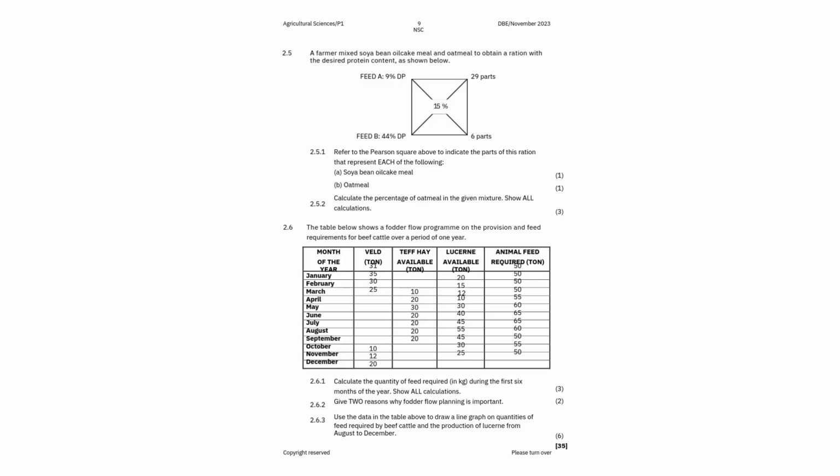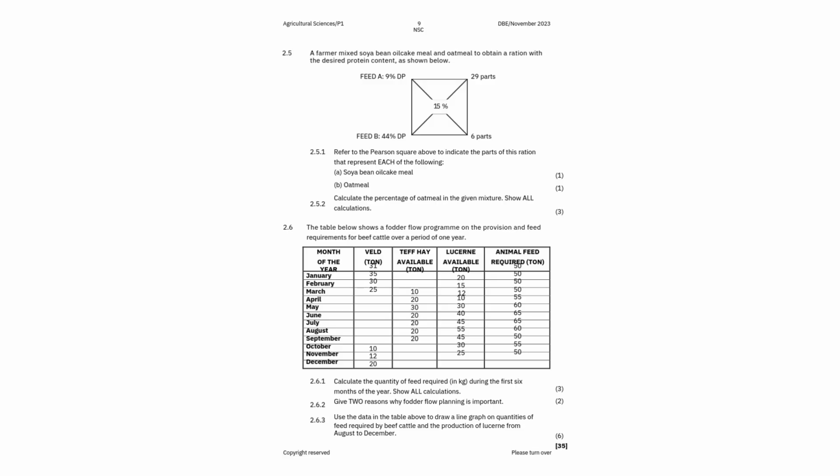Then you calculate. And I want you to stop from here and go to the video where I make calculations on the Pearson square if you are struggling with this part. But I want you to actually do this part on your own.